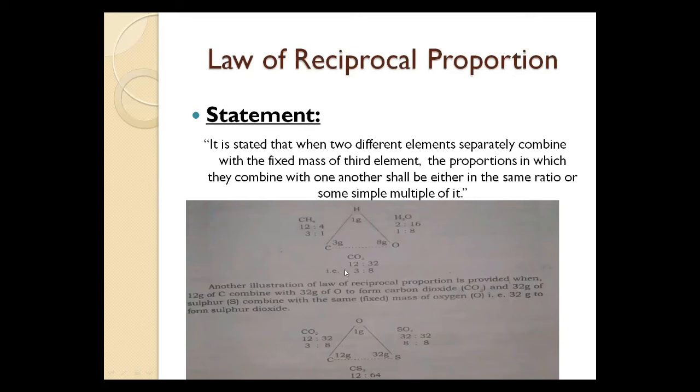So see here, the ratio of hydrogen is 1, here it is 1, and carbon has 3, and oxygen has 8. Now consider the second example of the law of reciprocal proportion.